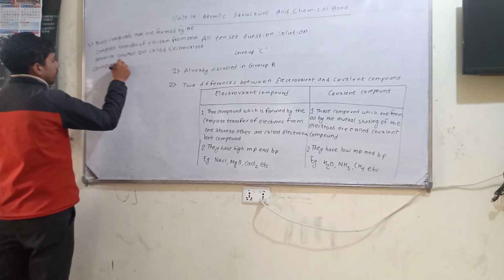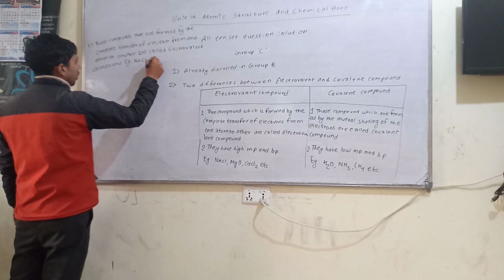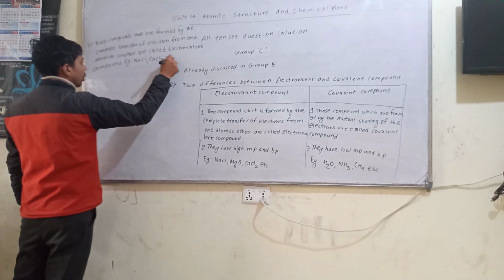Now we need to write the example for this also. Example are NaCl, CaCl2, MgO.